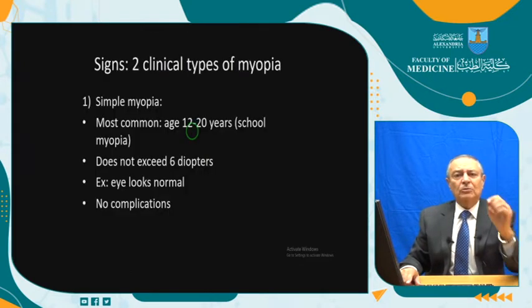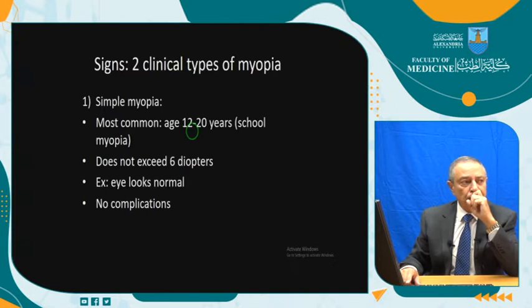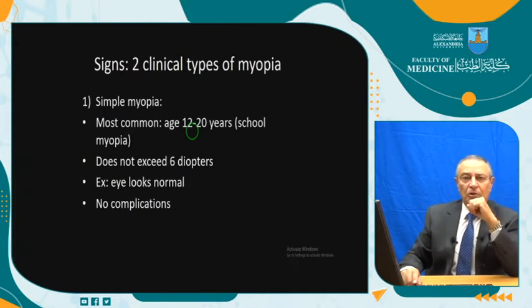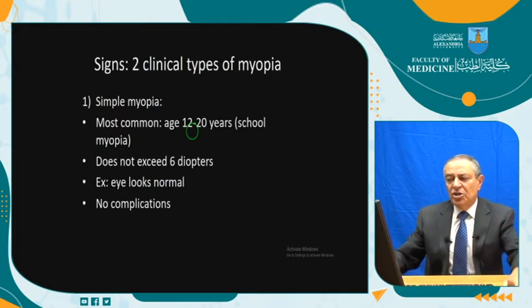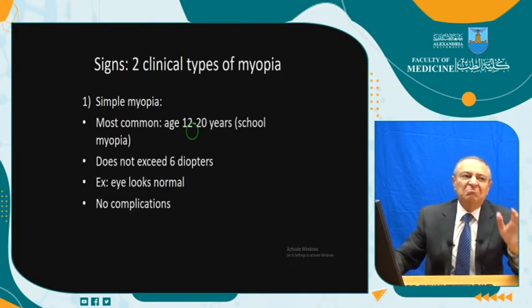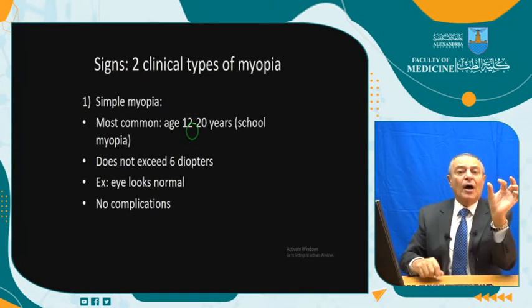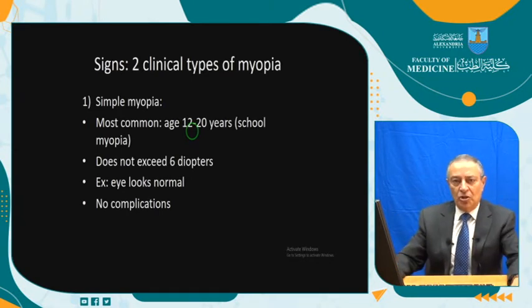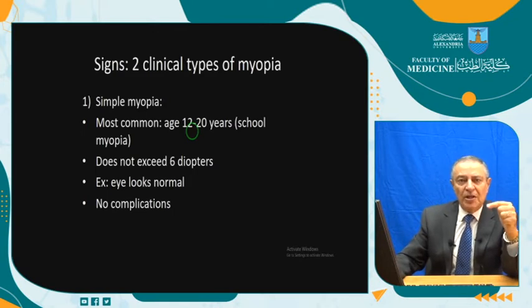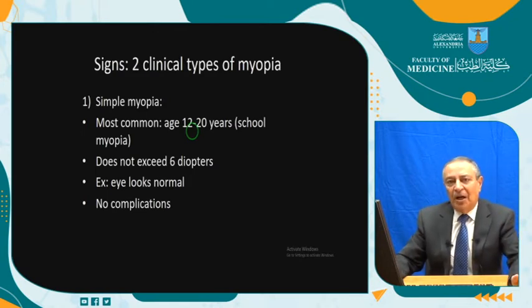We must speak about two types of myopia: the simple myopia and the pathological myopia. Simple myopia is the most common, and it starts by the age of 10, 11, 12 at puberty, because the body will grow maximum at this age. Also the eye is growing maximum at this age, and it will continue to change till the age of 18 up to 20.